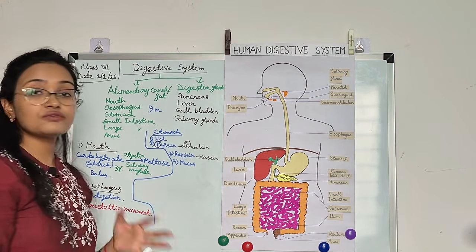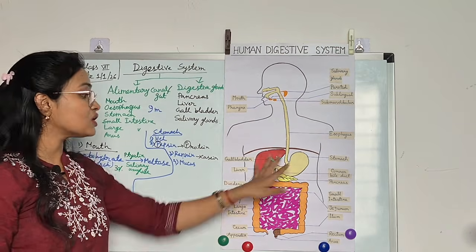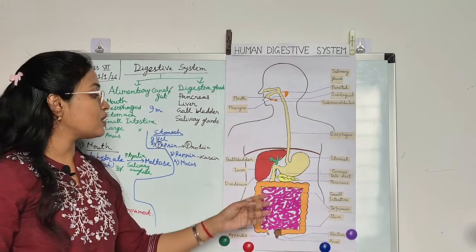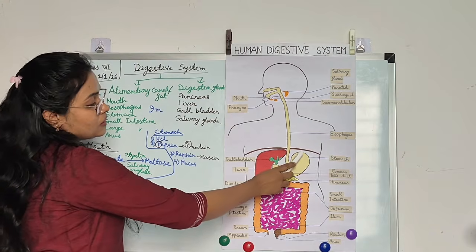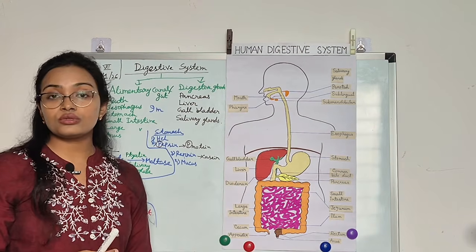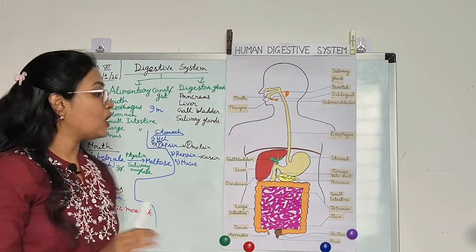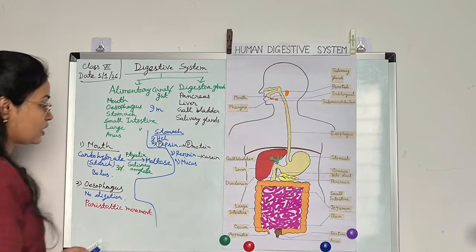Mucus is responsible for preventing the damage caused by HCl, because HCl is a very strong acid. It can damage the stomach wall also. That's why mucus is secreted and creates a layer so that the HCl can't harm the stomach wall. Okay, understand?